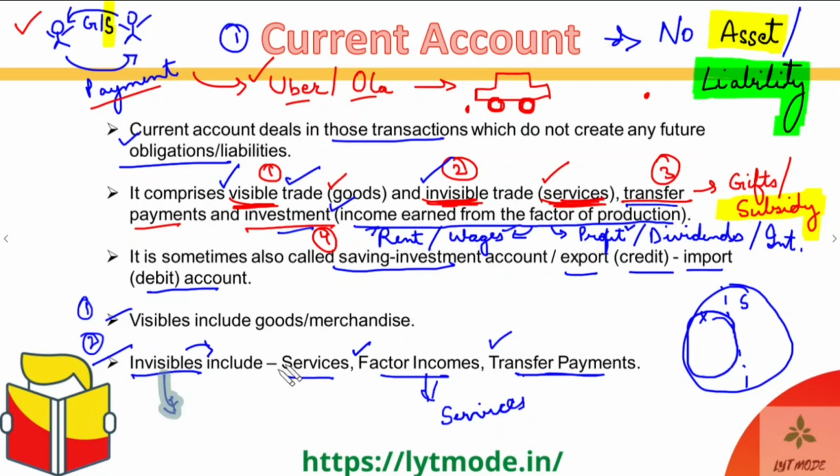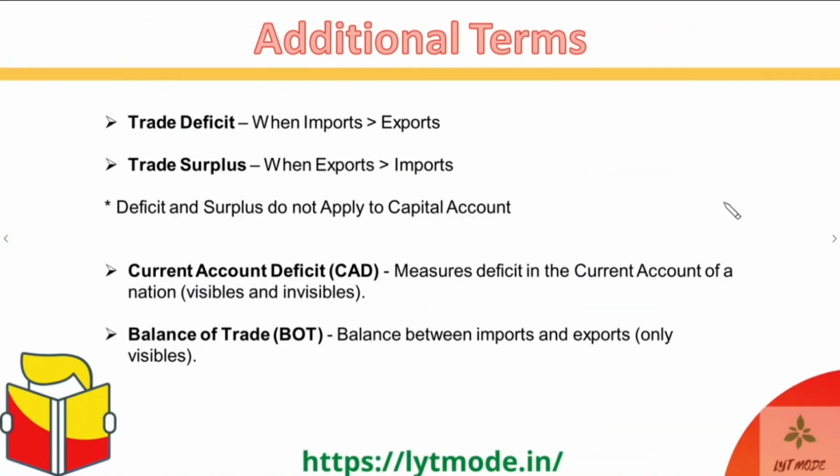Okay, guys. So let's move ahead then. Some additional terms. Now, the first term over here is trade deficit. So, what is a trade deficit? A deficit, as the word tells you, is something where we are falling short of. And what are we falling short of?